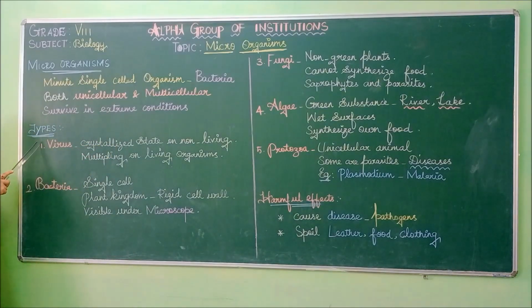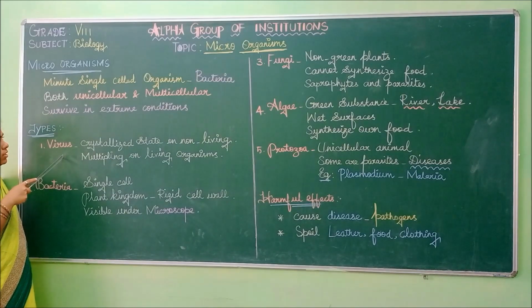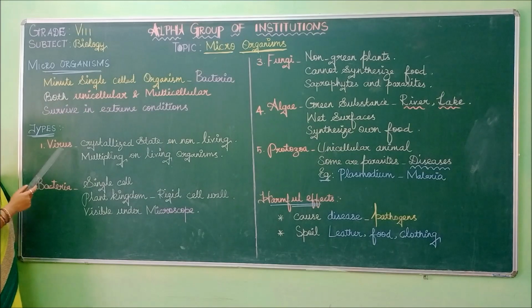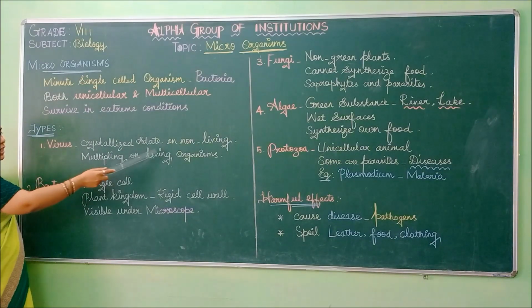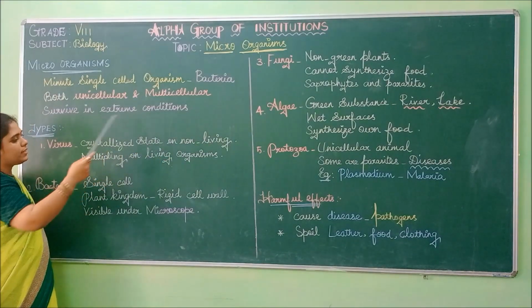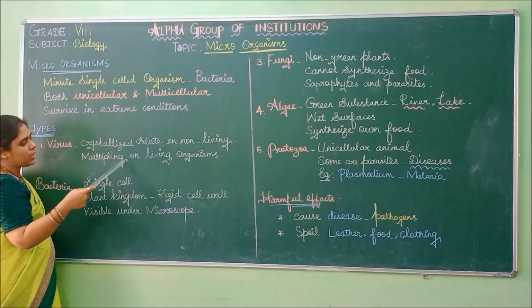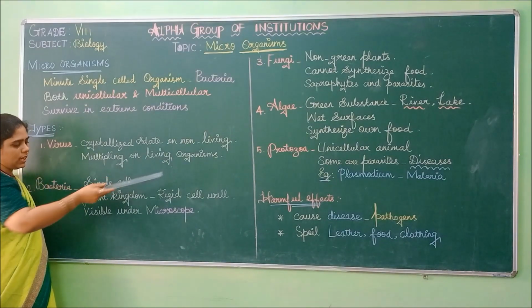Next, we saw the types of microorganisms. First is the virus. This virus will be in a crystallized state when it is present on a non-living thing. When it enters a living body, it will start multiplying in the living organism.